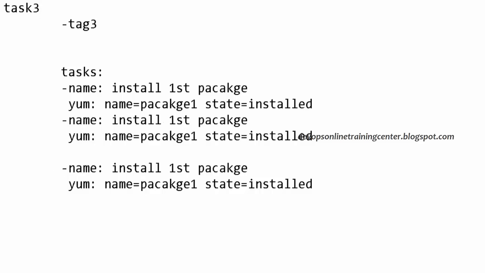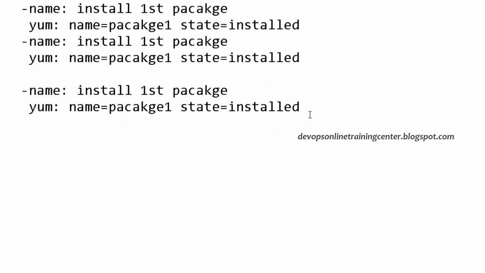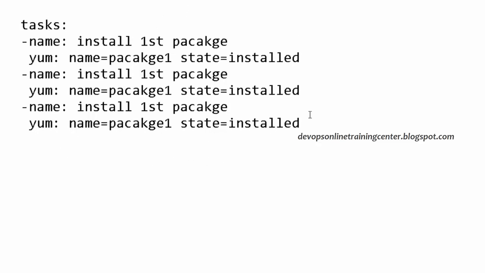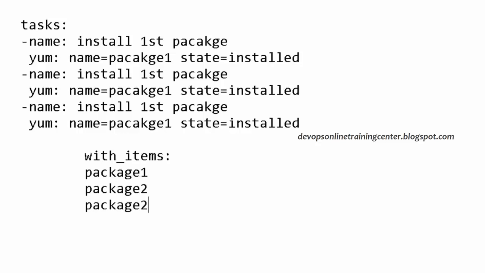So instead of that, if there is a way, something like a for loop, wherein I can loop through all the packages and install one by one, that's easy, right? If you have 10 packages, you have to write 10 tasks. Instead of that, there is something called with_items. This is like a loop wherein we can just specify the packages, right? So Ansible will internally loop through each item and it will perform the operation based on the requirement. So we don't have to write the tasks every time.